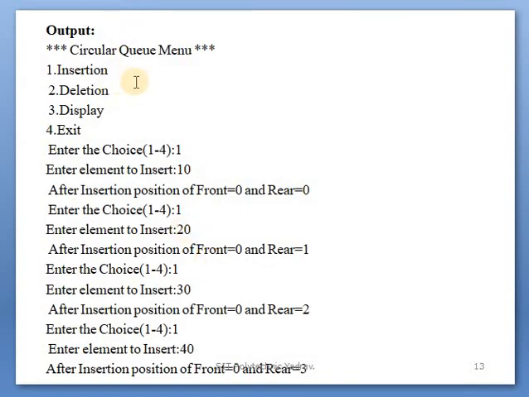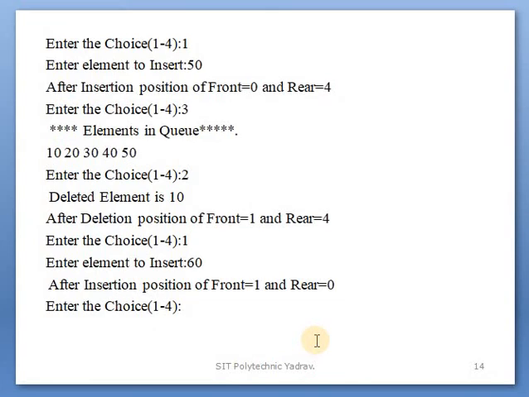For the output, for example, this is the menu that will be displayed. 10, 20, 30 will be added, 40 will be added, after that 50 will be added, then display the 5 elements. 20 will be deleted, and 60 is inserted again. Those are the outputs.